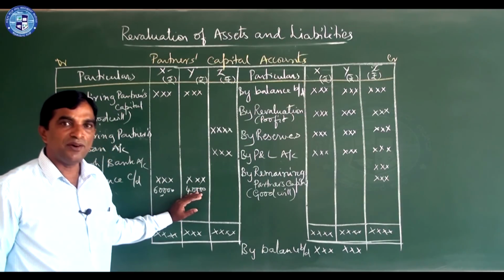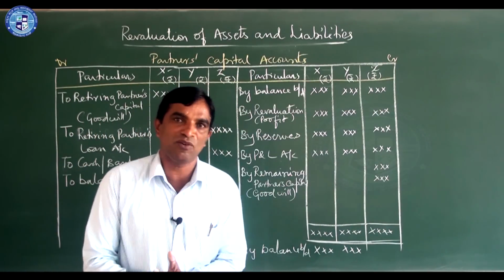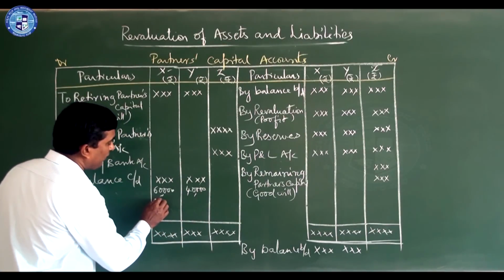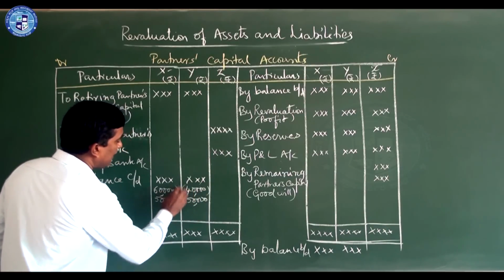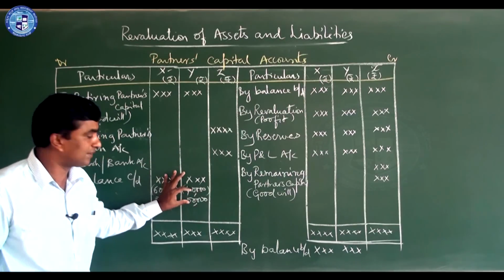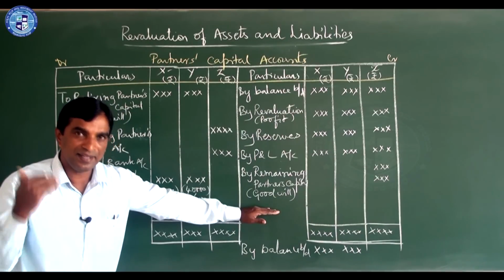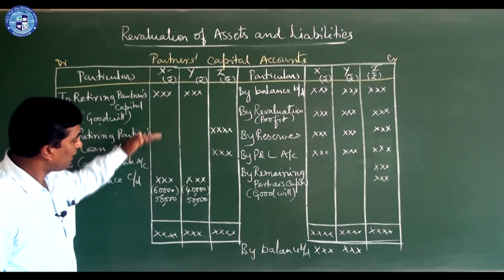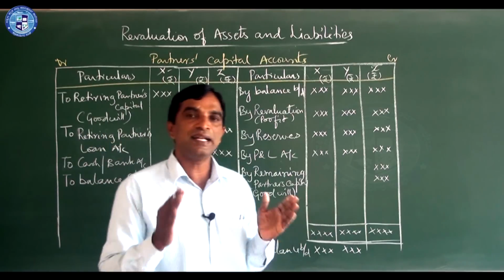This is the balance. Now they may decide that in future they are going to become equal partners. If you total it, it becomes 1 lakh. Then for him it becomes 50,000 rupees, and for him it becomes 50,000 rupees. Then you see here, this partner will get 10,000 excess, this partner will get 10,000 deficit. This deficit amount you should write here because he brings cash, so the cash account will be debited. Here the cash account will be credited for the surplus payment. So here you should write 10,000 rupees to bank, and here 10,000 rupees by bank. That adjustment is also there.